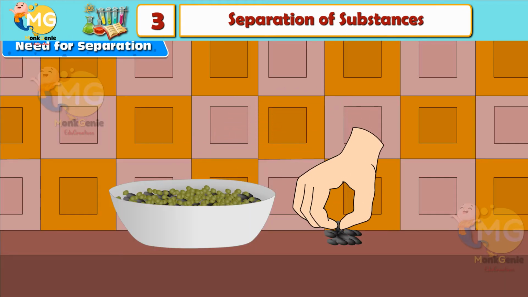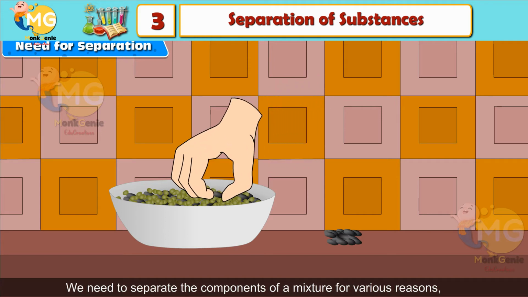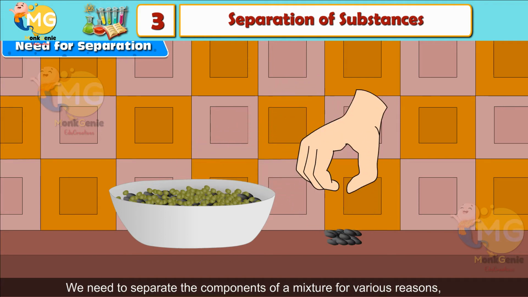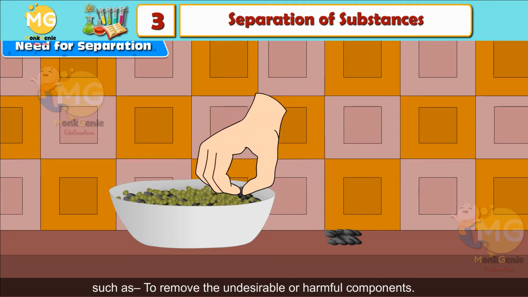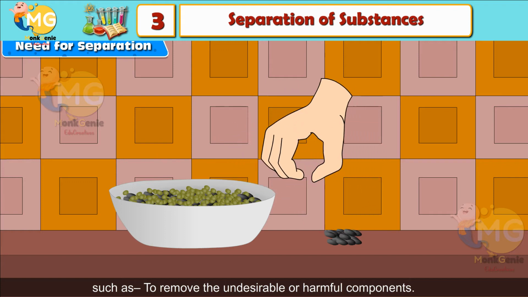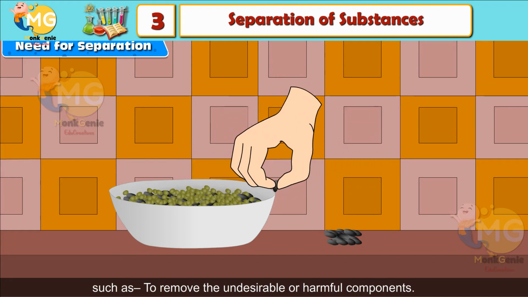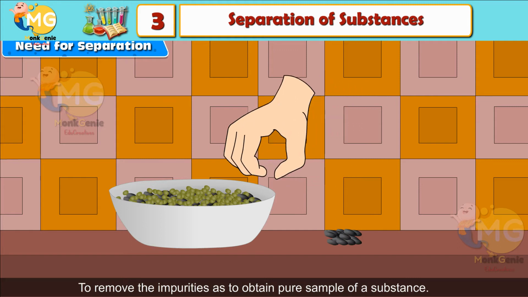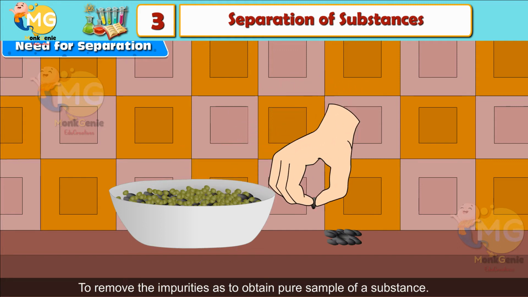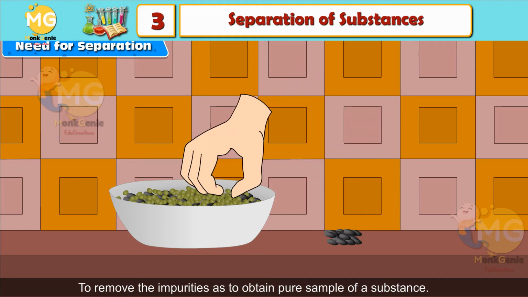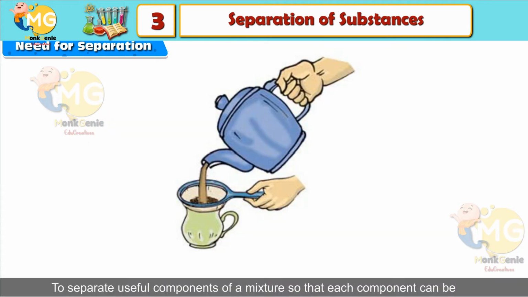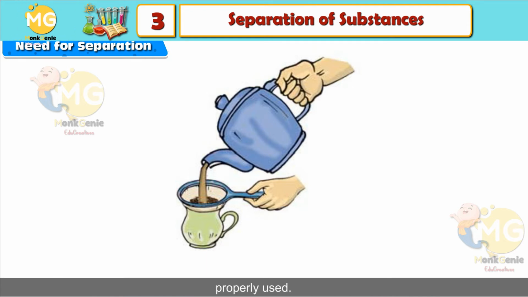Need for separation. We need to separate the components of a mixture for various reasons, such as to remove the undesirable or harmful components, to remove the impurities so as to obtain a pure sample of a substance, and to separate useful components of a mixture so that each component can be properly used.